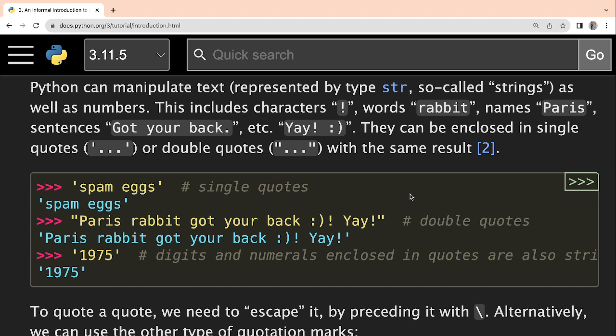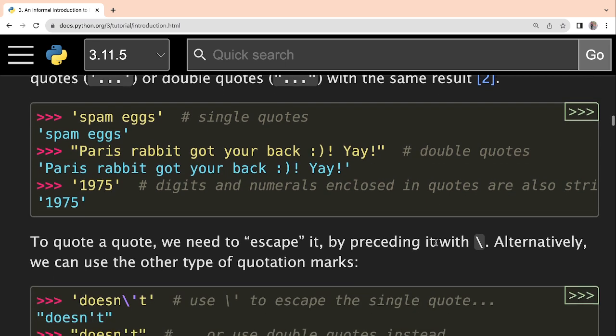Now, one thing you have to remember about strings is that whenever you represent any string, you have to enclose it within quotes, okay? It can be either single quotes or double quotes. Both are valid, but there are some special situations where you should use single and where you should use double. We will discuss all that in some time, okay?